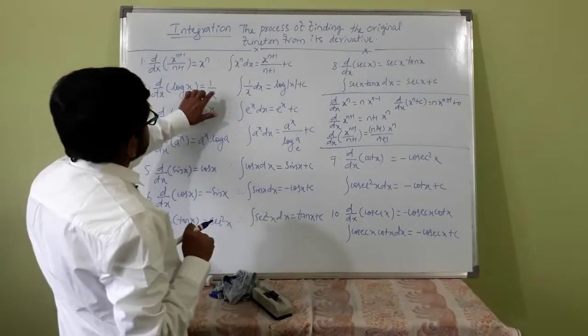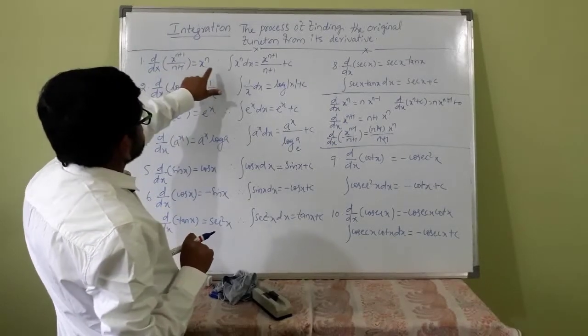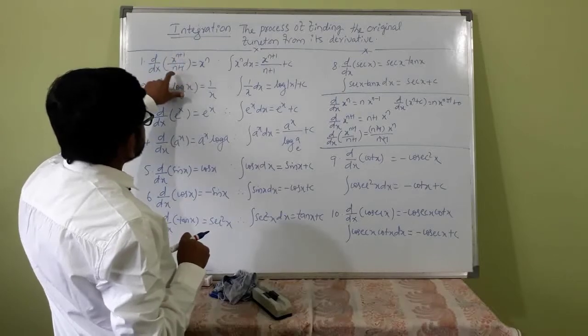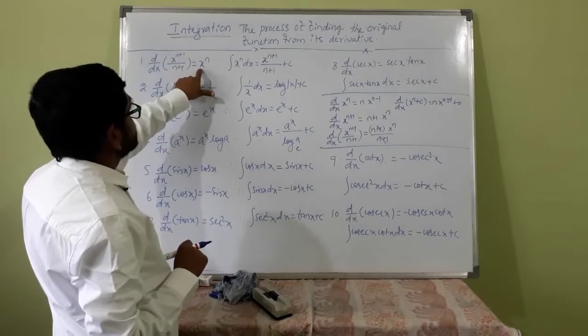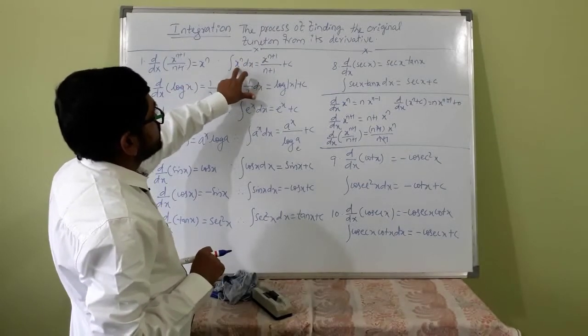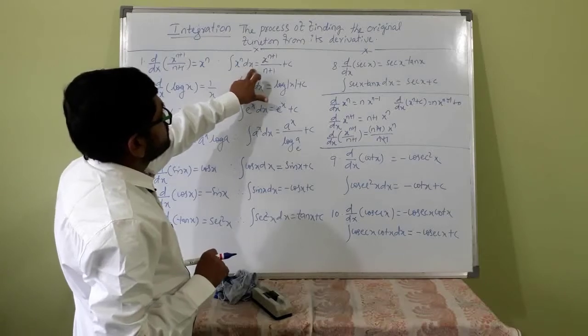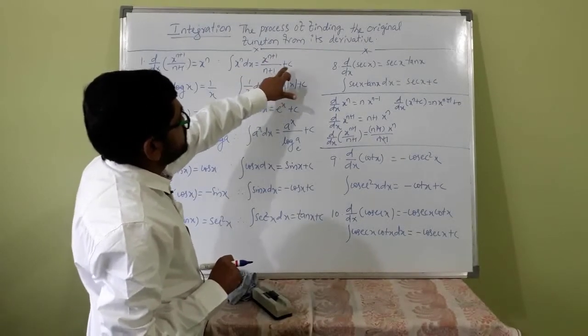So d by dx of x raised to n plus 1 divided by n plus 1 is x raised to n. Therefore, integration of x raised to n dx, dx meaning with respect to x, is x raised to n plus 1 divided by n plus 1 plus c.